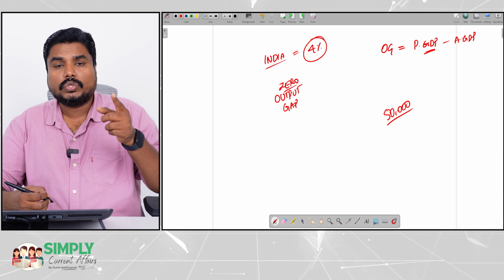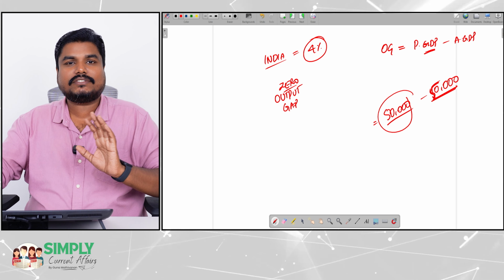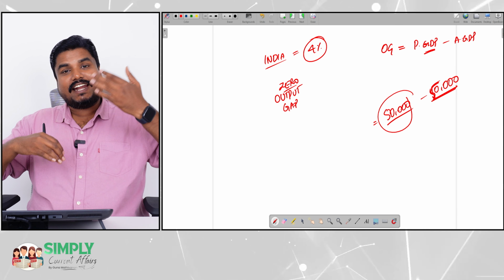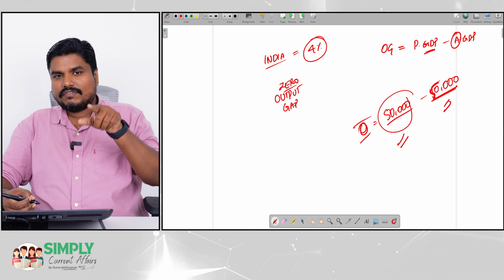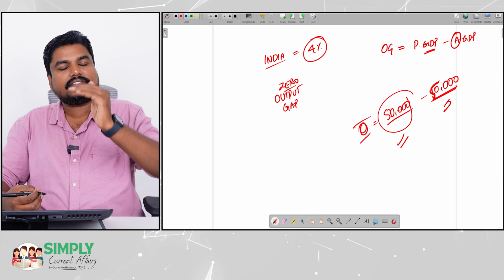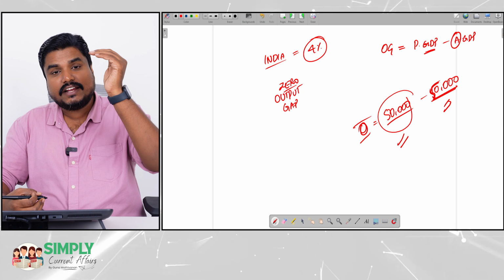But imagine Guna's potential income is 50,000 and Guna is earning 50,000. My potential is 50,000 and I have met my potential. That is, my actual is also 50,000, so my output gap is zero. When we have zero output gap, that means the country's income has reached its potential. So in India, when inflation is at 4%, we will be reaching the potential growth. So why should we take risk? Why do we have to go to 5% or 6%? Let's continue with this 4%.